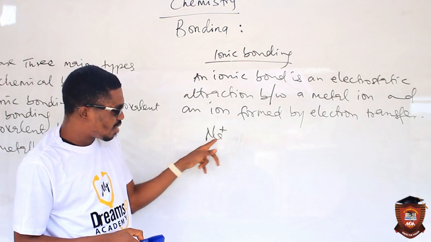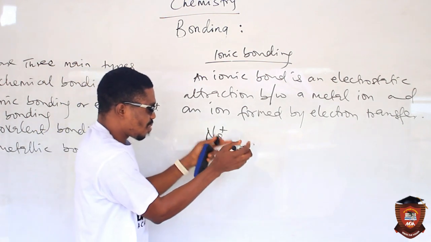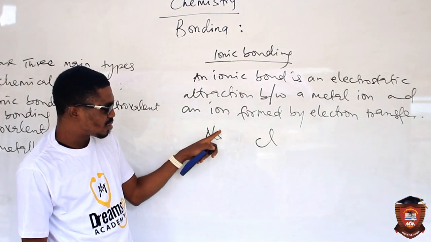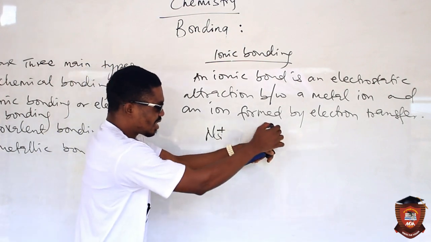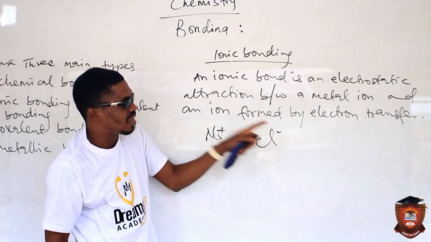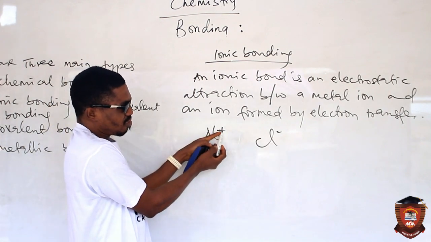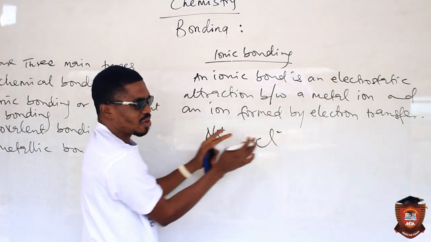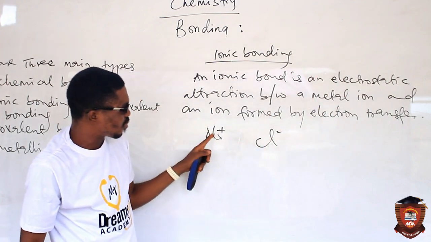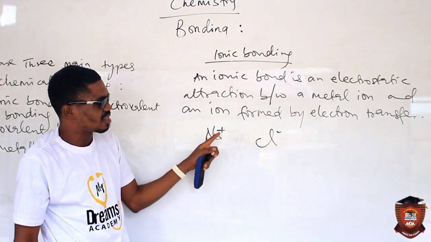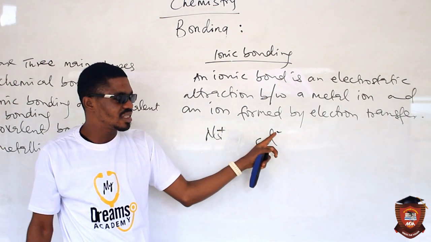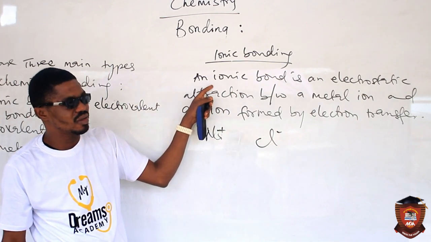So for example, sodium can lose 1 electron. If sodium should come closer to chlorine, sodium can lose the electron, and when it loses the electron, it forms this. Then chlorine can gain that 1 electron and form this. You now have a metal ion and a non-metal ion, so there is an attraction. We call it electrostatic in the sense that the two of them are not moving, they are in one place. That is why you have static. Electro is telling you that the force is a result of attraction between positive electrical charge and negative electrical charge. That is what ionic bond is all about.